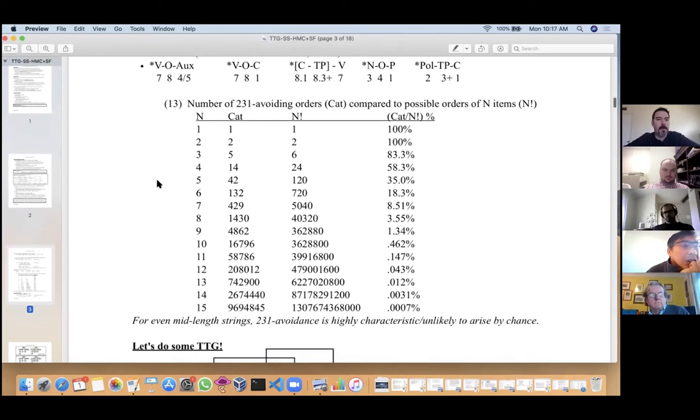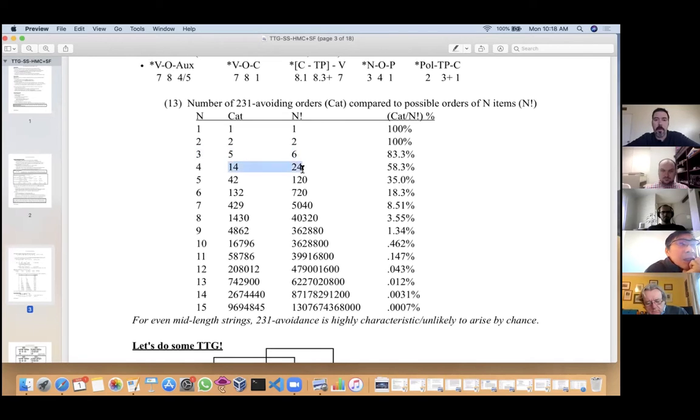And a first thing to point out is that this 2-3-1 avoidance condition is very restrictive, especially as we get longer and longer strings. So what we see in 13 here is, for the number of elements n down this column, the number of 2-3-1 avoiding orders is the numbers in this column. These are the so-called Catalan numbers. And they grow much more slowly than n factorial, which counts the number of logically possible orders. And the thing to look at here is really the proportion of 2-3-1 avoiding orders to possible orders in this column. Right, we've seen the case already of 3 elements. We get 5 of the logically possible 6 orders, everything except 2-3-1.